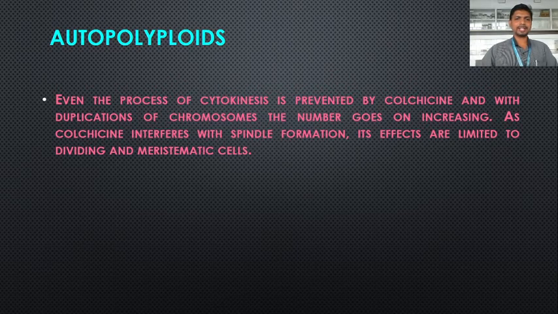As colchicine interferes with the spindle formation, its effects are limited to dividing and meristematic cells. So colchicine is a drug which is effective on dividing meristematic cells. It also prevents cytokinesis, and with the duplication of the chromosomes the number goes on increasing. This is the way by which autopolyploidy is induced in the cell.